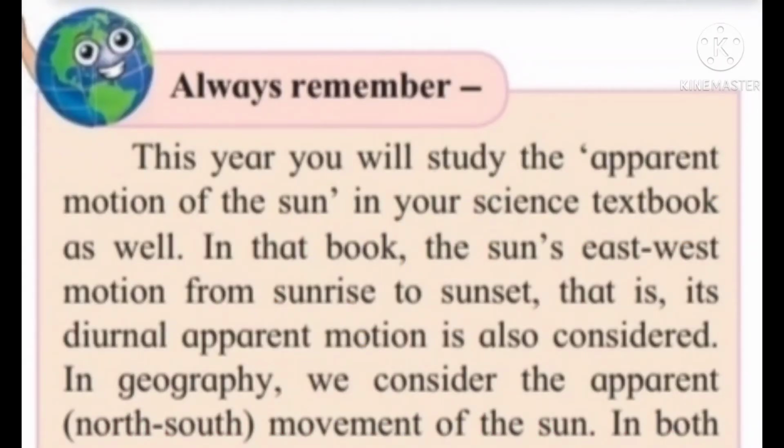Always remember, this year you will study the apparent motion of the sun in your science textbook as well. In that book, the sun's east-west motion from sunrise to sunset, that is, its diurnal apparent motion, is also considered. In geography, we consider the apparent north-south movement of the sun.